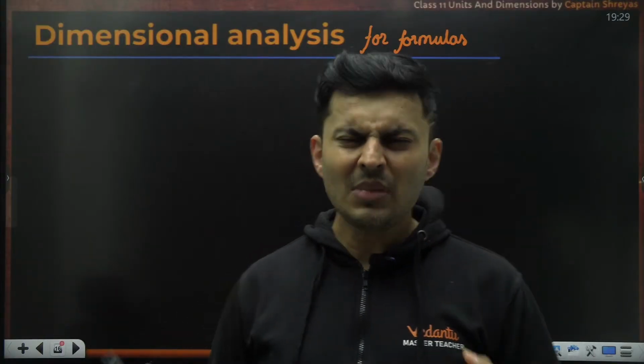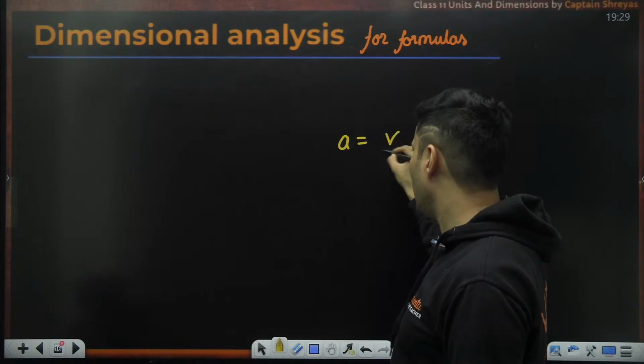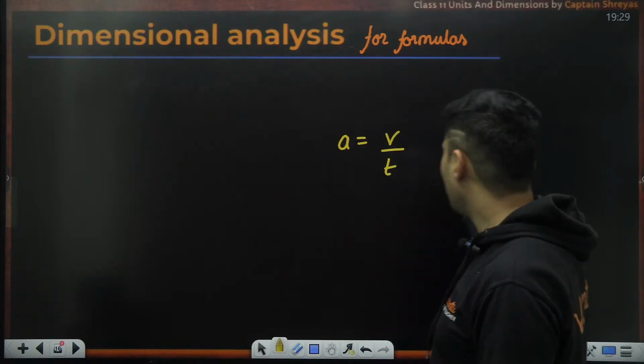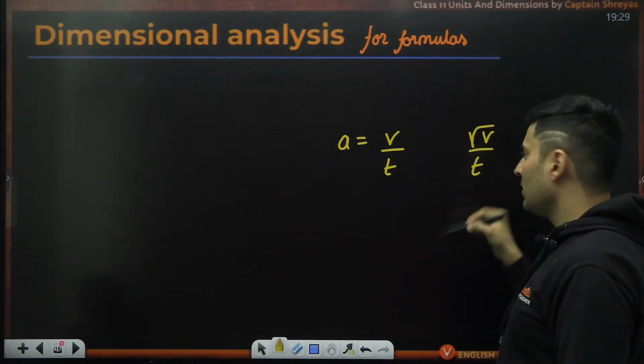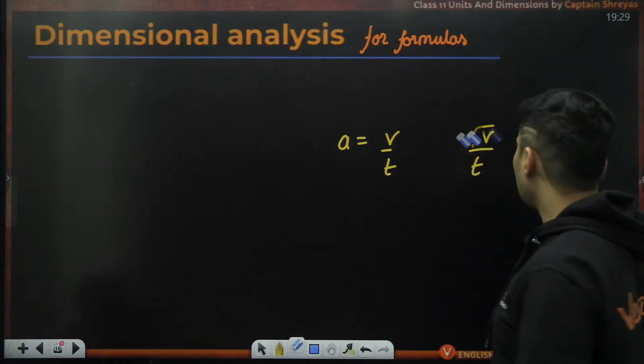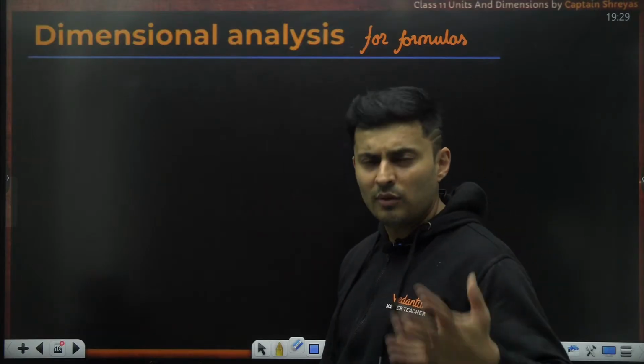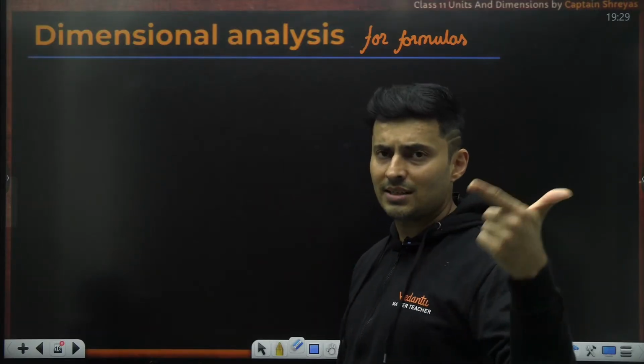Somehow you know. For example, if I tell you acceleration will have velocity on the top and time at the bottom, it can't have root of v by t. It will be dimensionally wrong. So you can make a guess with this particular method, often used for option elimination and selection.